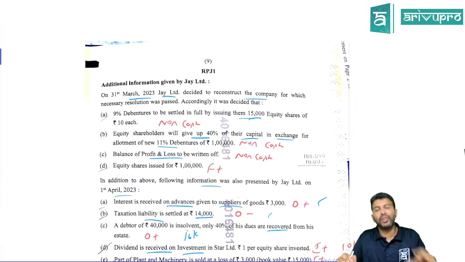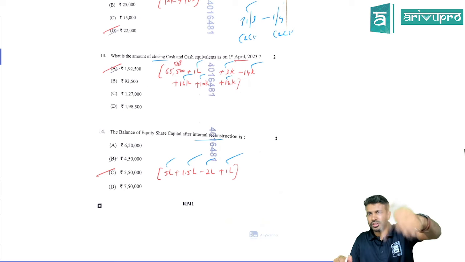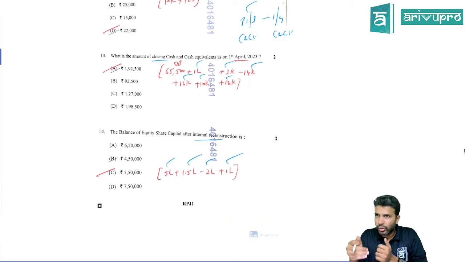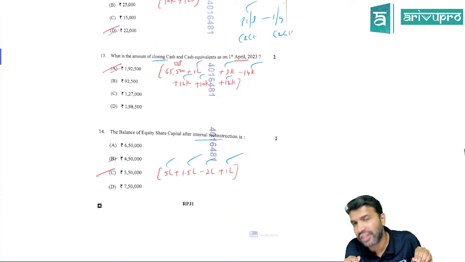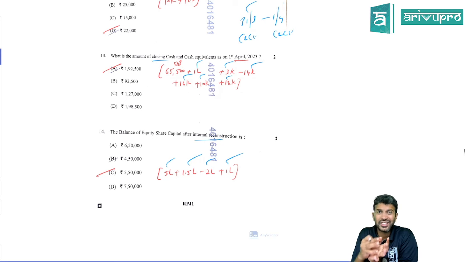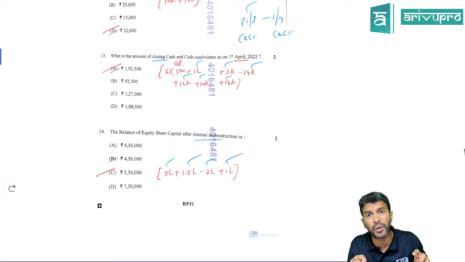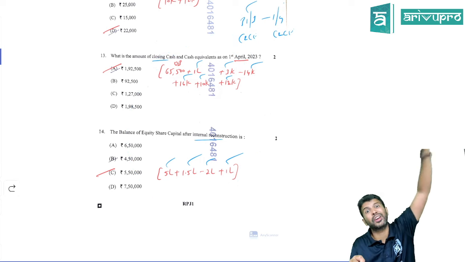But ideally, keep this in mind for your further papers. Try to answer the MCQ questions as soon as possible so that you can utilize the time for the descriptive paper. If the MCQ is pretty straightforward, the descriptive could be a little tricky or lengthier.